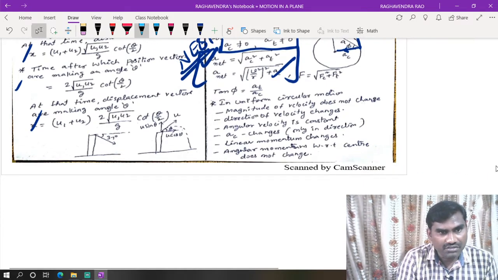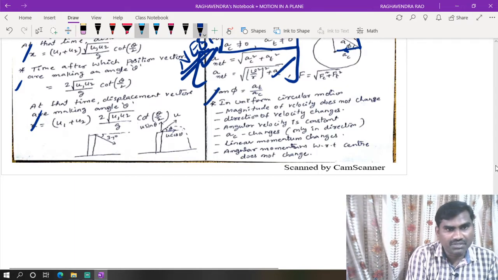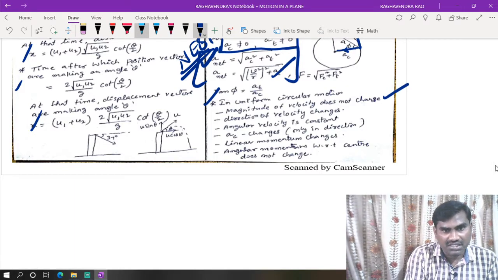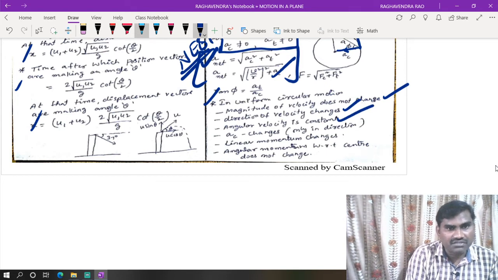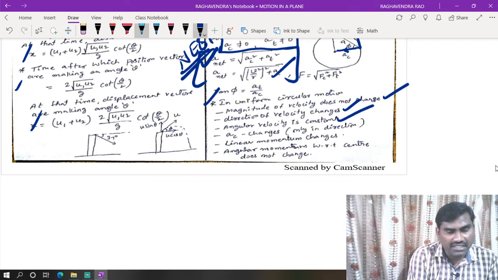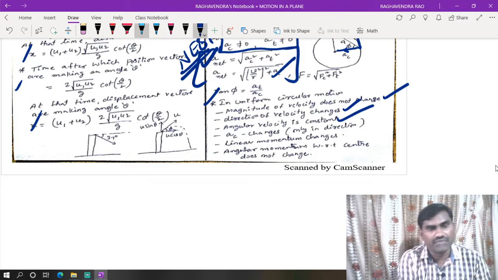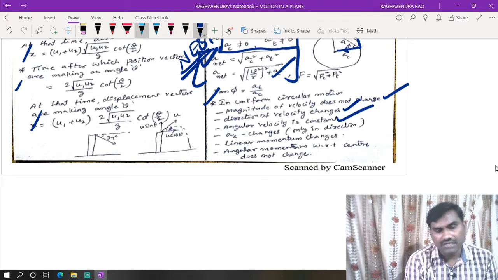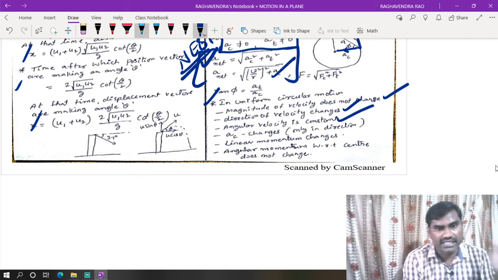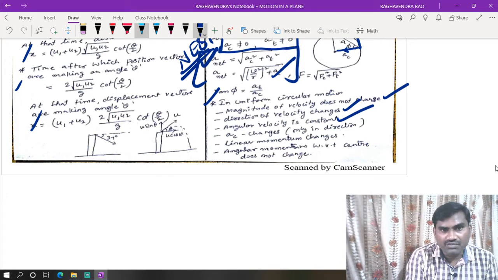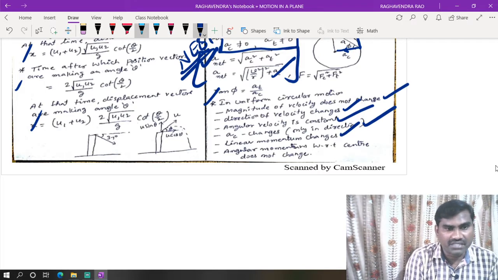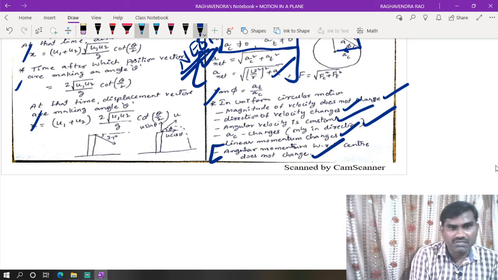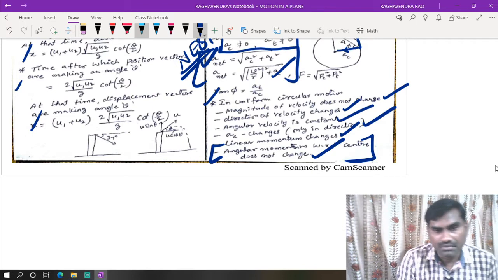Some important points regarding uniform circular motion: the magnitude of velocity does not change, the direction of velocity changes, and angular velocity remains constant. The centripetal acceleration, also called radial acceleration because it acts along the radius, changes only in direction. Linear momentum changes because velocity changes, but angular momentum with respect to the center does not change. This point was asked in NTA papers.